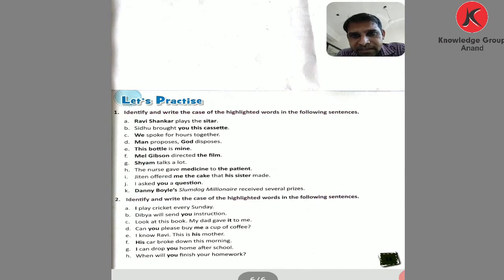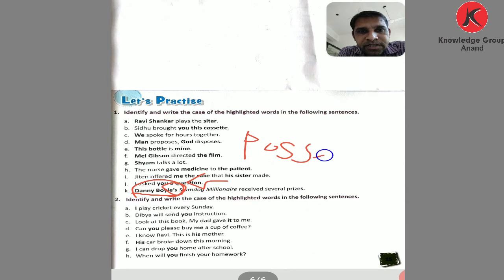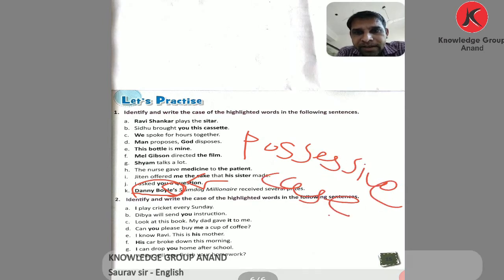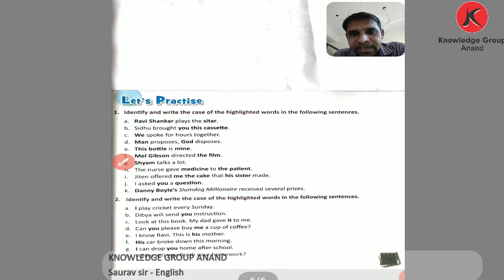And at the last, see, Danny Boyle's, where apostrophe s is used. If you find apostrophe s used in a sentence, it shows possession. So here it is possessive case. So this is the exercise: find the cases. And one more exercise.